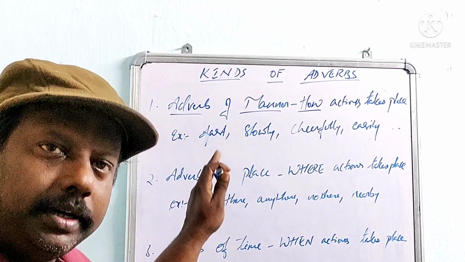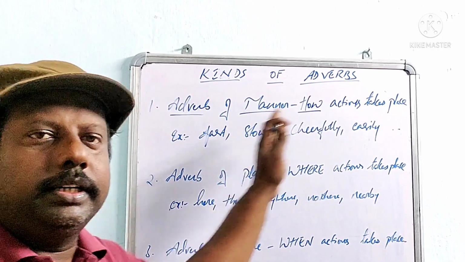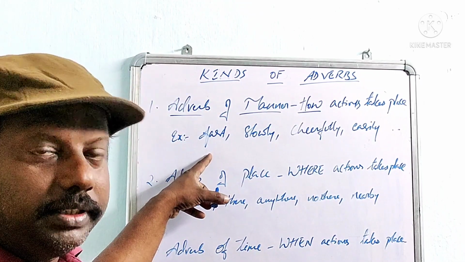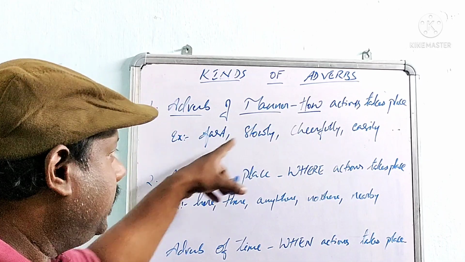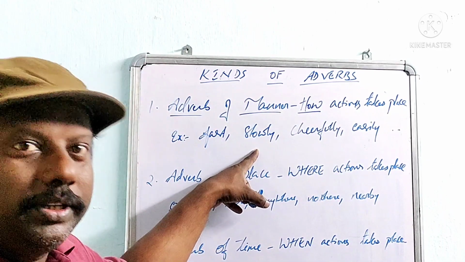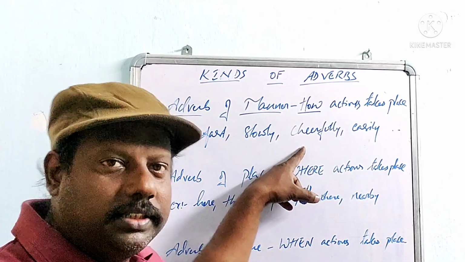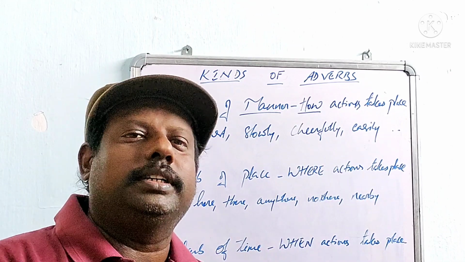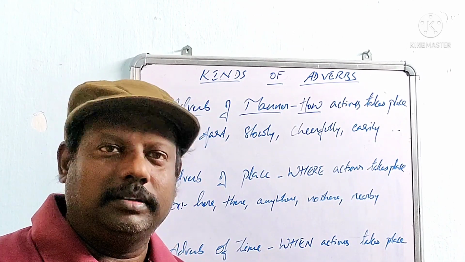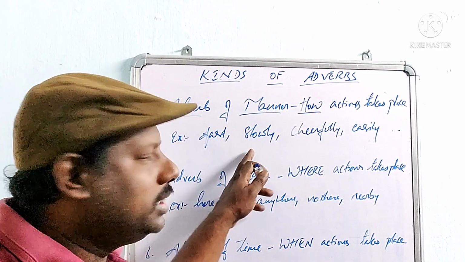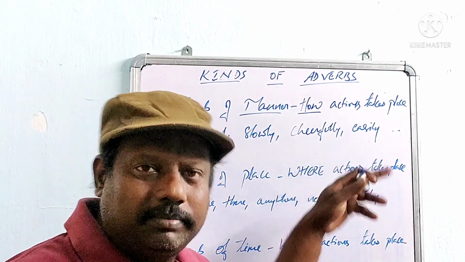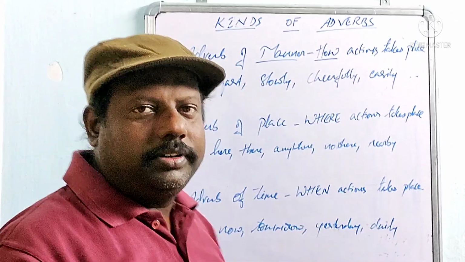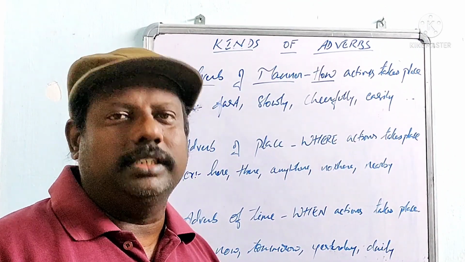In this adverb of manner, the first kind, it denotes how an action takes place, whether the action is fast or slow. He is reading slowly, he runs fast, they are laughing cheerfully. He is doing his mathematical problems easily. So fast, slowly, cheerfully, easily, immediately, angrily, all of these come under adverb of manner, meaning how an action takes place.